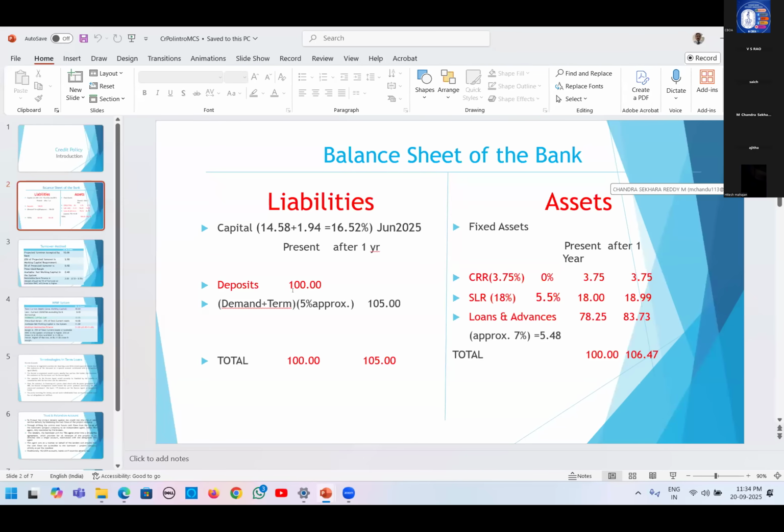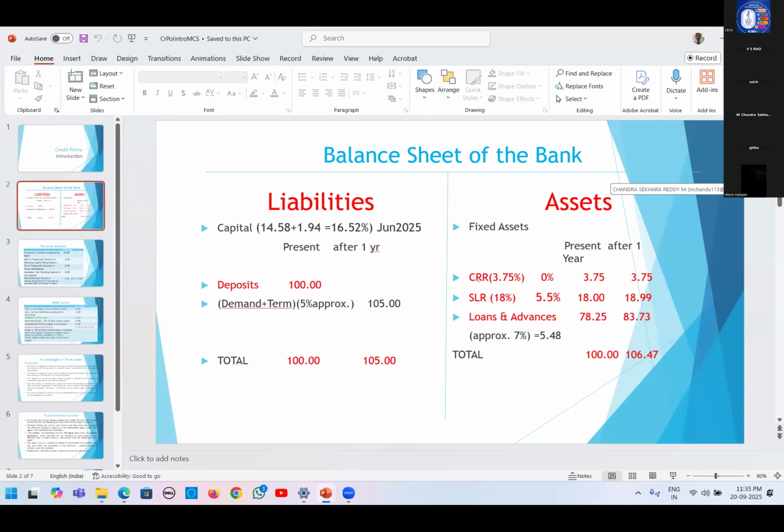That means we give this deposit as loans and advances to customers so that we get interest, right? Because our duty is to accept deposits and lend them. There we will earn income, that is profit.